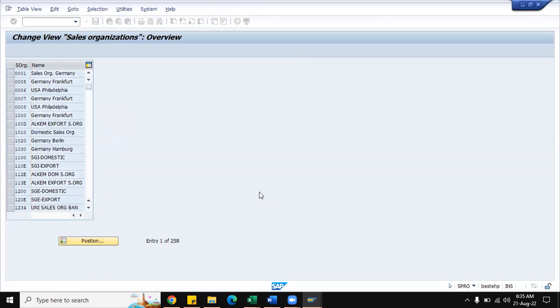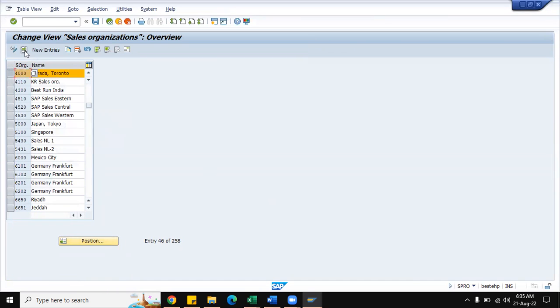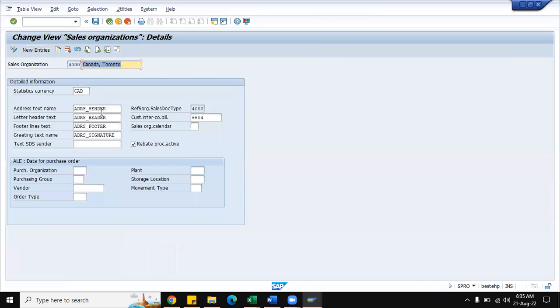For 4000, it is from Canada company, Canada country, Toronto. See here, the customer intercompany billing is 6604. So this customer is created under this particular reference sales organization. So 6604 is nothing but the 3000 company code. So we have treated the 3000 company code as 6604, and then we are assigning this particular company code into the sales organization definition, that is 4000.